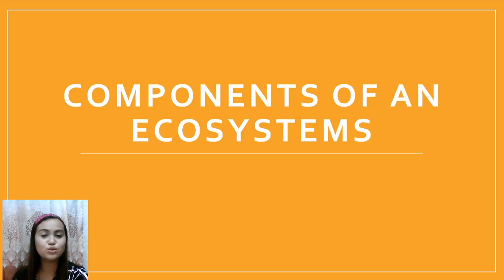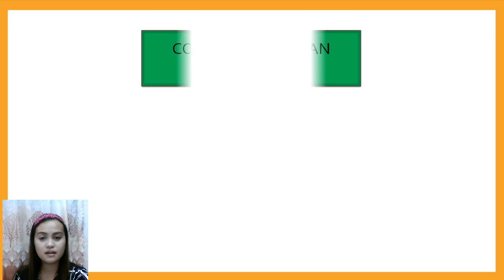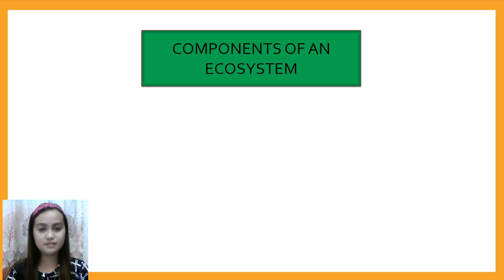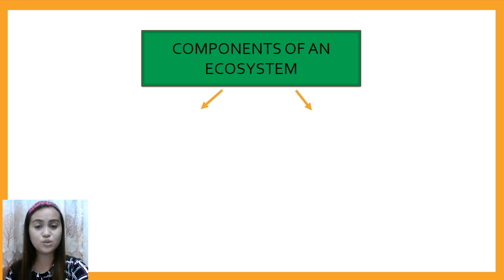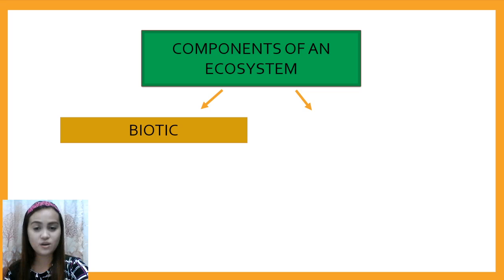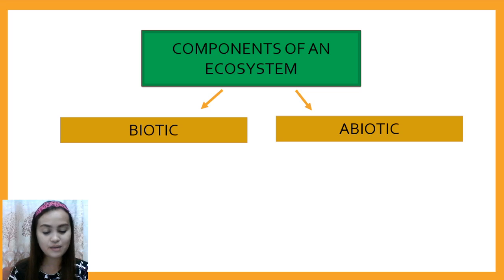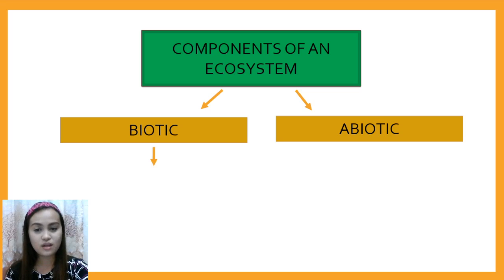Okay, now let's go to components of an ecosystem. We have two: biotic and abiotic. Okay, what is biotic? From the word bio. Bio means life. Biotic components are the living things in an ecosystem.